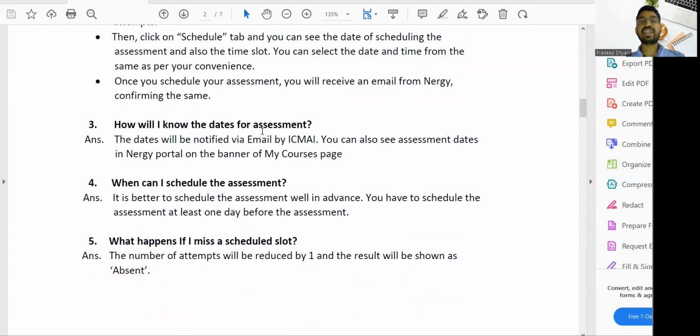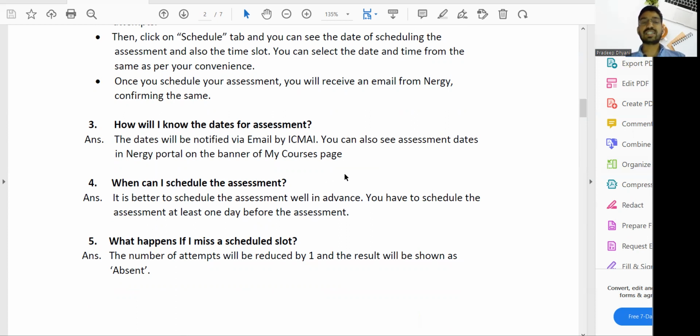How will I know the dates for the assessment? Although I and so many YouTubers are also on a Telegram channel, where you will receive information about the dates of the assessment, the institute also mails the students, and you can also check from time to time on the Naarji portal.